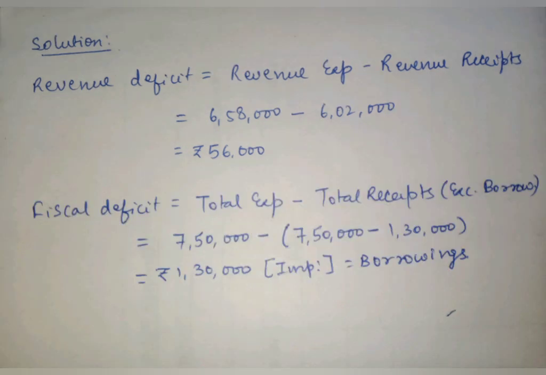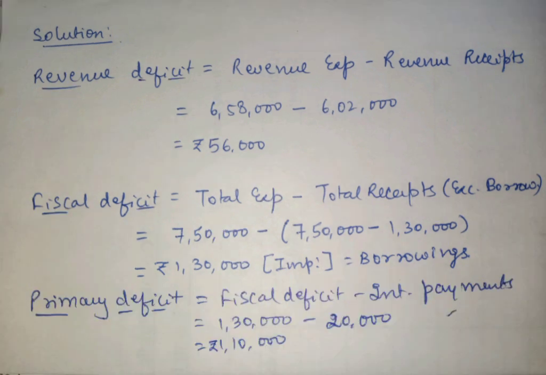Next is the fiscal deficit, which as per the formula is equal to total expenditure minus total receipts, and receipts exclude the borrowings. Total expenditure is 7,50,000, less total receipts, but in total receipts we will be excluding the borrowings, which are equal to 1,30,000. Therefore, the answer will be 1,30,000. Thus, here we again prove that fiscal deficit is equal to the borrowing requirement for the government, or fiscal deficit is equal to borrowings.